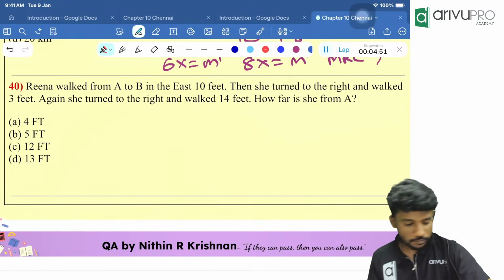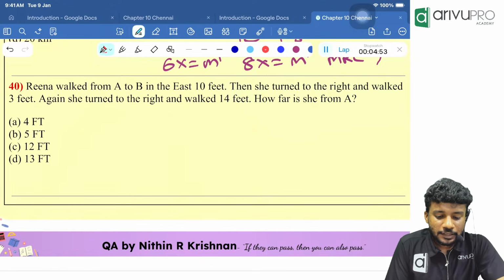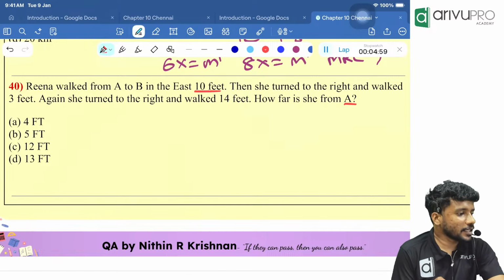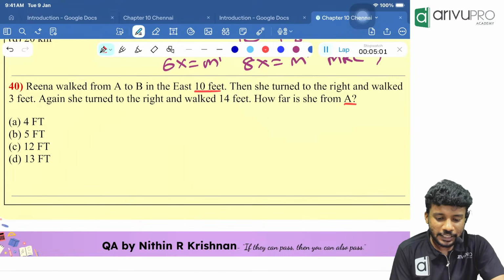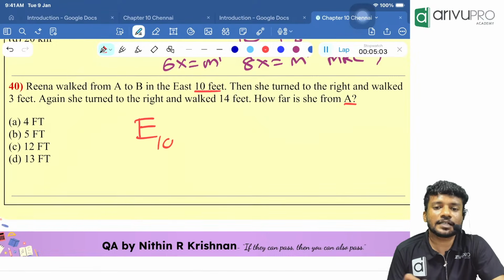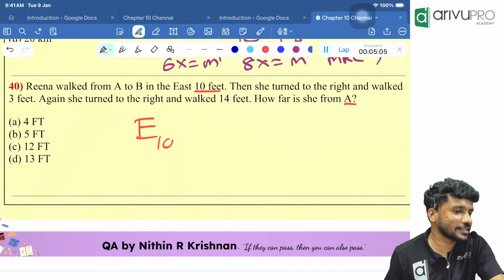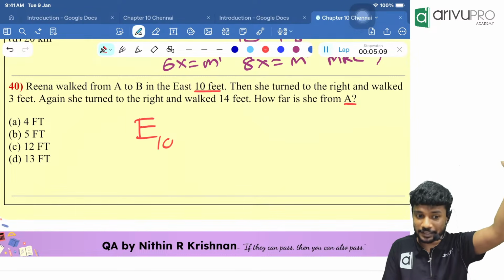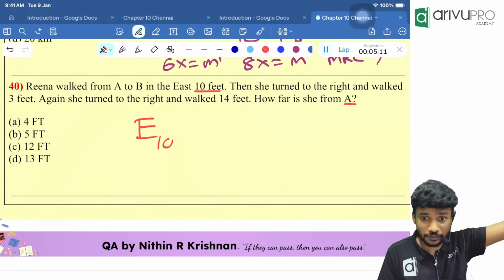Reena walked from A to B in the east 10 feet. That means you are asking how far is she from A. That means from starting point, how far is she? East 10 feet means I will write east 10. Feet is also a unit of distance. Centimeter is a unit of distance. Meter is a unit of distance. Inch is a unit of distance.